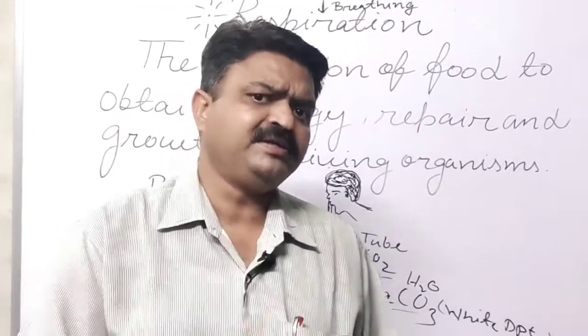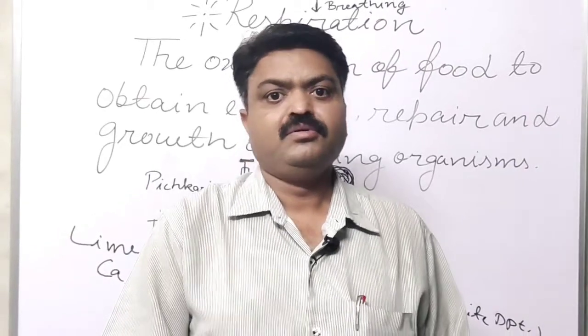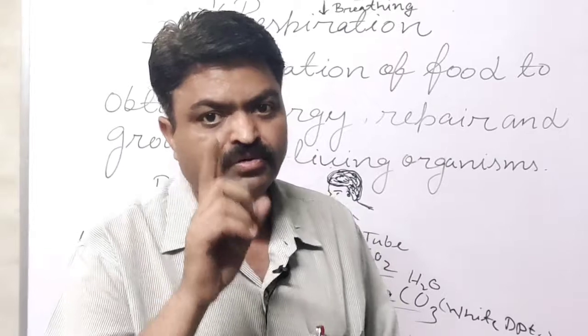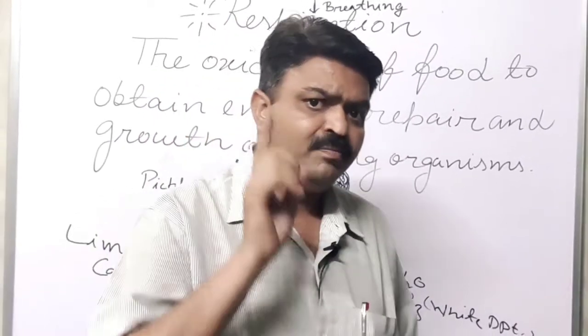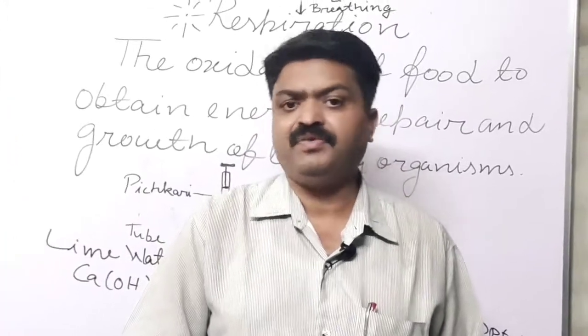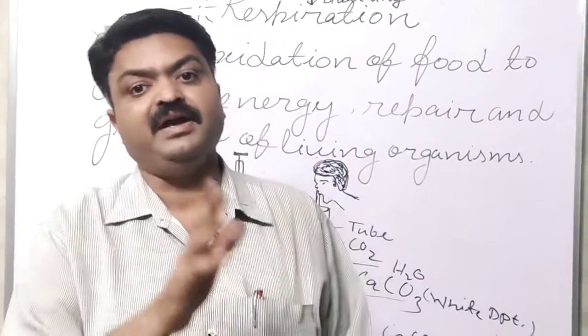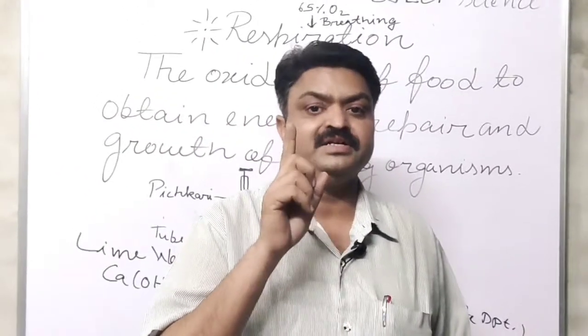And the respiration that takes place in the absence of air or in the lack of air is known as anaerobic respiration. Aerobic respiration is found in the higher organisms like plants and animals, student. And we also have the aerobic respiration.